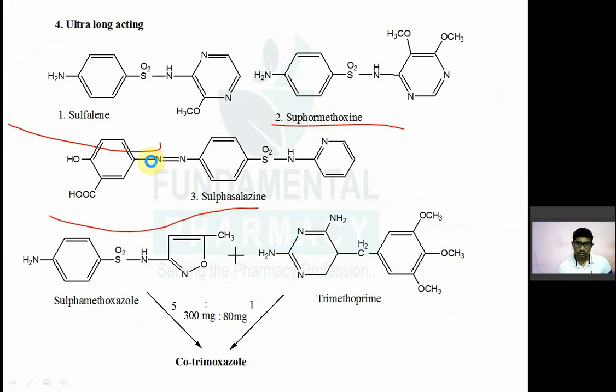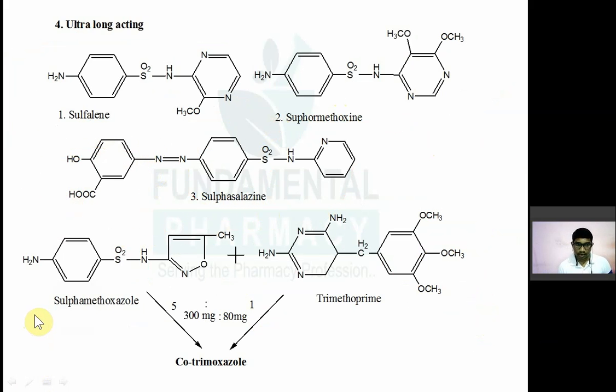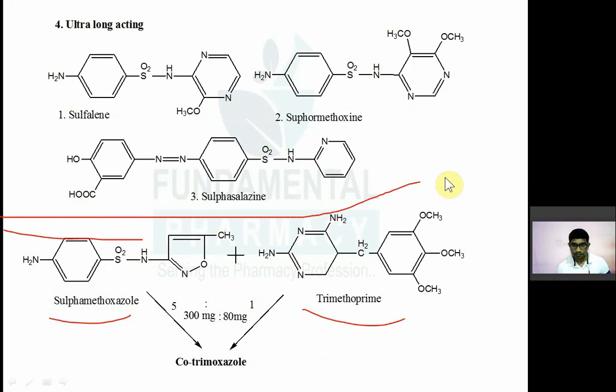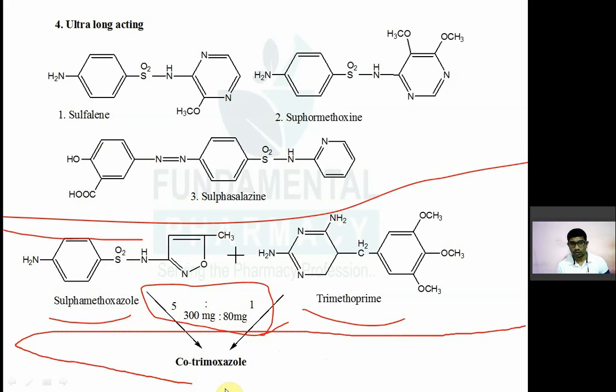तो यहाँ पे देखो ये सैलिसिलिक एसिड रहेगा. सल्फामेथोक्साजोल प्लस ट्राइमेथोप्रिम. कॉम्बिनेशन ऑफ सल्फामेथोक्साजोल प्लस ट्राइमेथोप्रिम. So they are combined together. You will get cotrimoxazole. So combination of sulfamethoxazole plus trimethoprim in a concentration of 5:1. You can say 300 mg sulfamethoxazole, 80 mg trimethoprim, known as cotrimoxazole. They will block sequentially synthesis of folic acid.